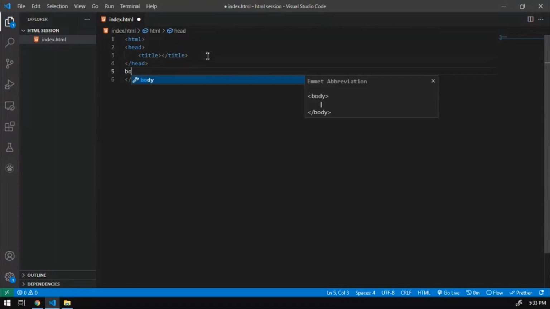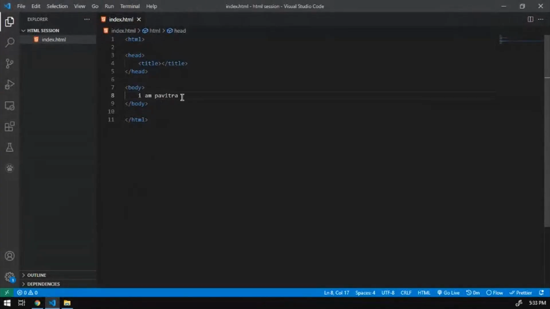Then goes in body. This is where the thing happens. Like whatever we add to our file, this will be displayed on our web page. Like let me add, I am Pavitra. And once I refresh this, I am Pavitra will be visible here. But this is not the correct way to add any data to your HTML file.